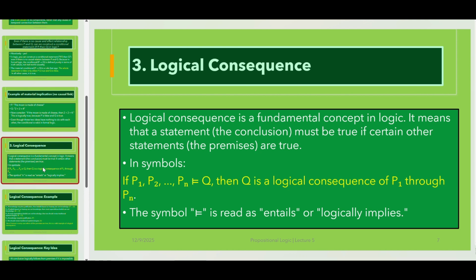If P1, P2, up to Pn entails Q, then Q is a logical consequence of P1 through Pn. And you can see the symbol of entailment in the slide. This symbol is read as entails or logically implies.